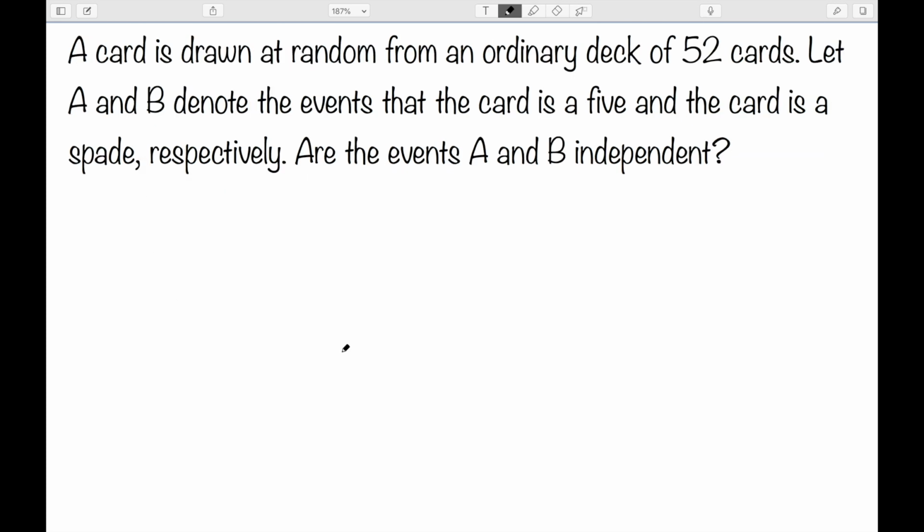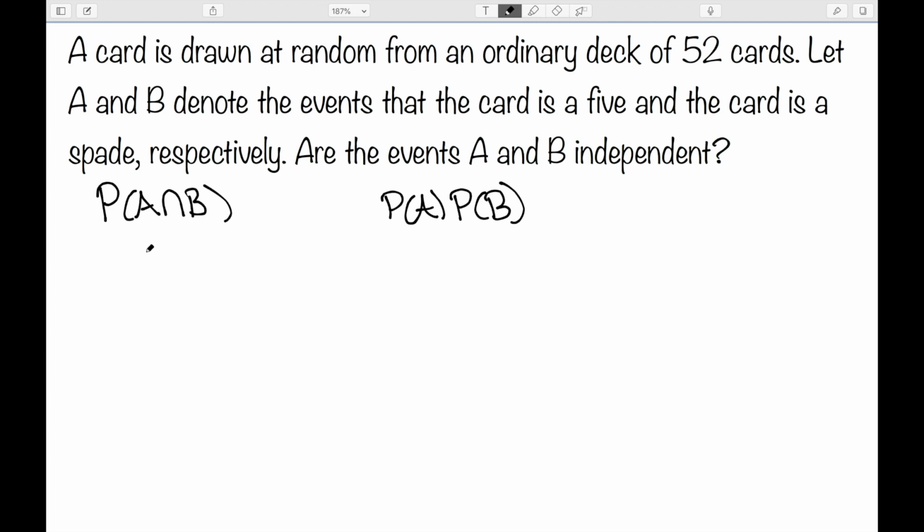Next, a card is drawn at random from an ordinary deck of 52 cards. We're going to let A and B denote the events that the card is a 5 and the card is a spade, respectively. Are the events independent? Well, if we're not sure here, what we really need to check is the probability of A intersect B and the probability of A times the probability of B. If these are equal, they're independent, and if they're not equal, they're dependent.